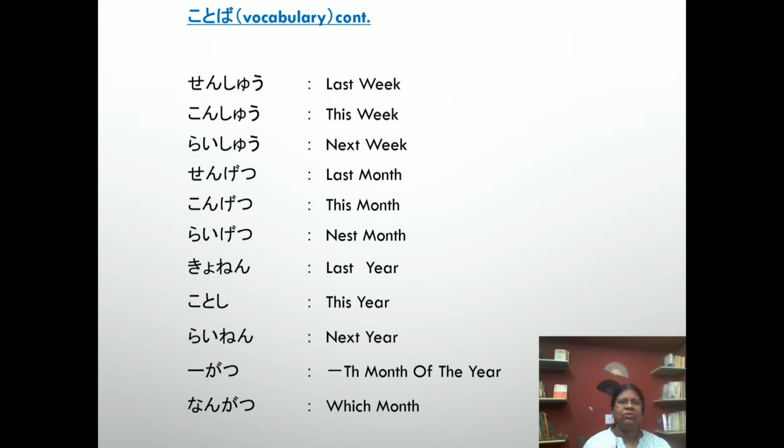senshu, konshu, raishu, sengetsu, kongetsu, raigetsu, kyonen, kotoshi, rainen, gatsu, nangatsu. Gatsu means month, like Ichigatsu, Nigatsu, Sangatsu. Okay. Nangatsu, which month?